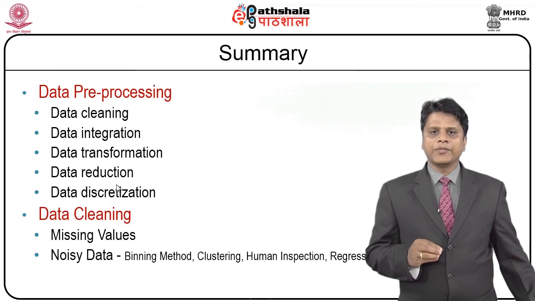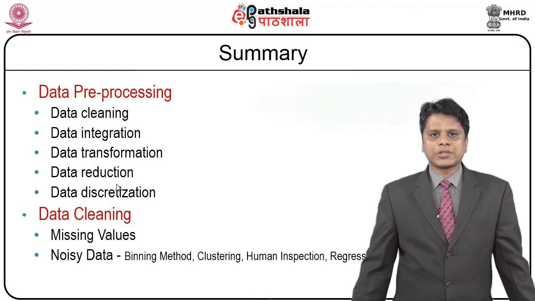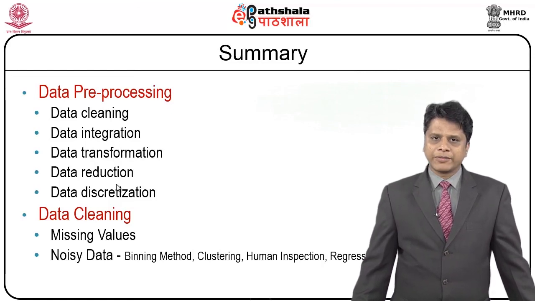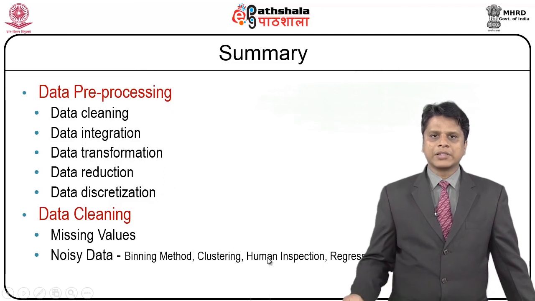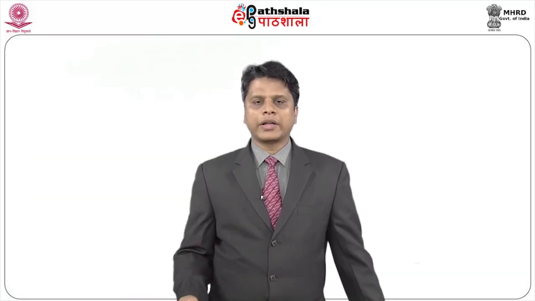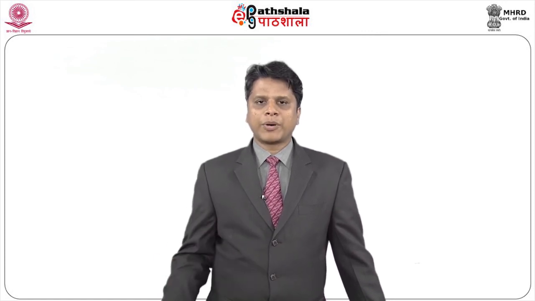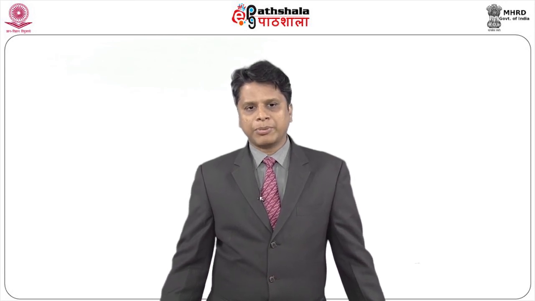But in this particular session we have looked at the data cleansing process, whereby we have looked at missing values and noisy data. How can these be avoided? Missing values can be avoided by replacing them with words like unknown, so they are not null. We can also take some attributes from another table, and the missing values can be replaced.